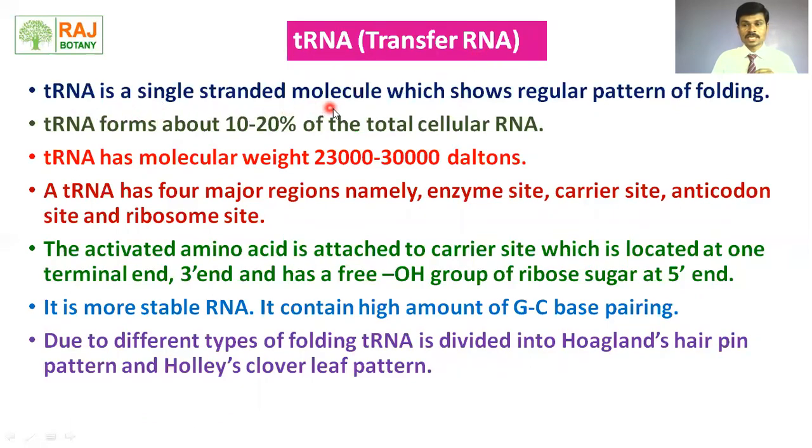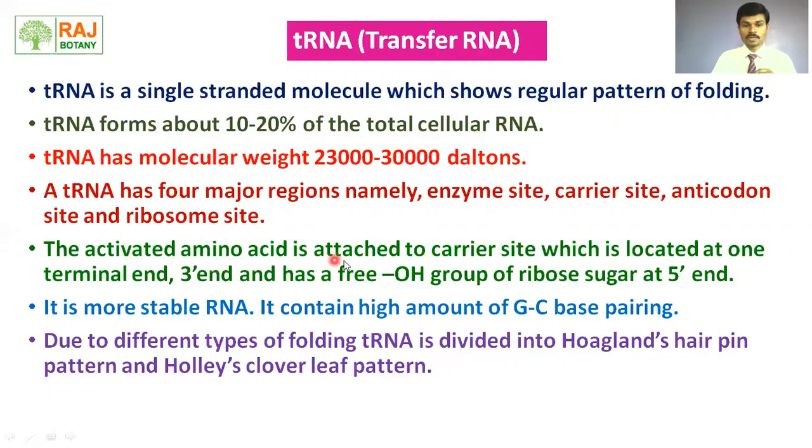tRNA is a single stranded molecule which shows a regular pattern of folding. It forms 10 to 20% of the total cellular RNA. The molecular weight of tRNA is 23,000 to 30,000 Daltons. The tRNA has 4 major regions. Very important point: the 4 major regions of tRNA are the enzyme site, carrier site, anticodon site, and ribosome site.